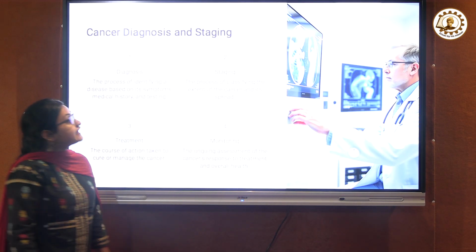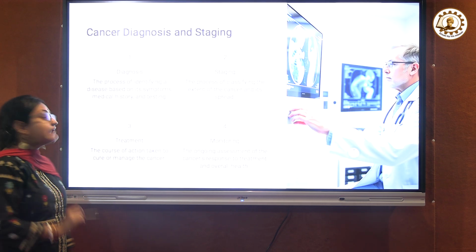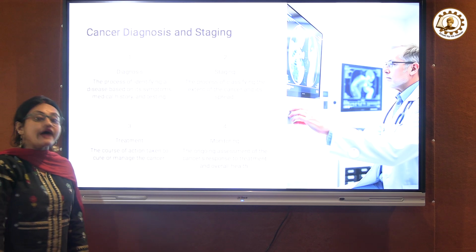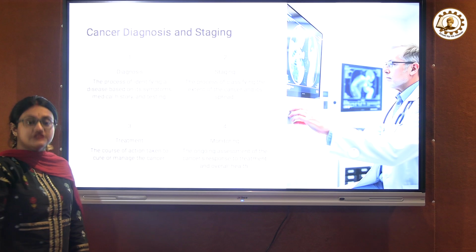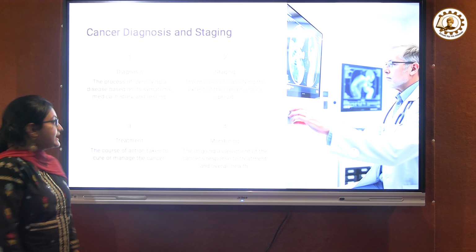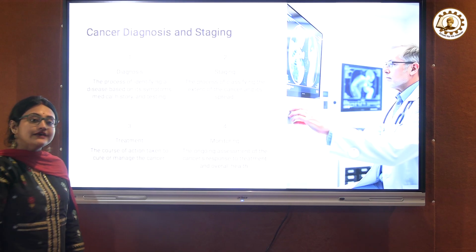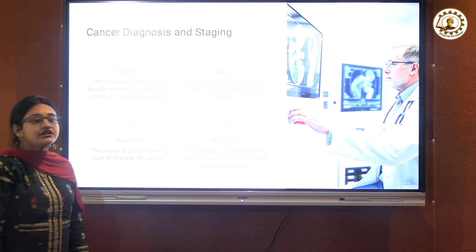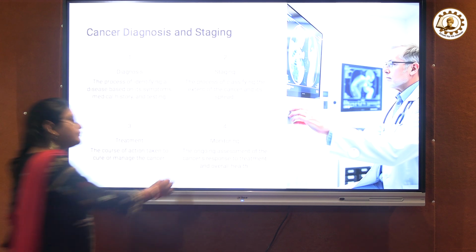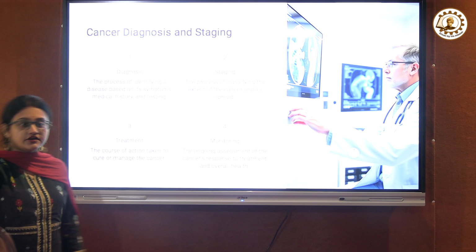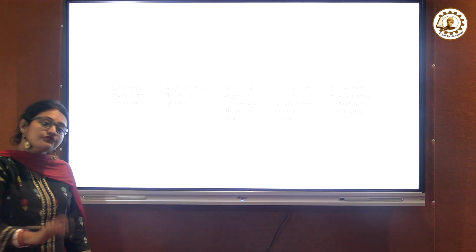So, cancer diagnostics and staging. For diagnosis or identification of the cancer, we have to understand at what point of the growth process the cancer cells actually are. This is called staging. And for treatment, the course of action taken to cure can be surgical, or it can be chemotherapy or radiation therapy or gene therapy for precision, and monitoring how the patients actually respond after the cancer treatment, because from person to person the responses will be different.